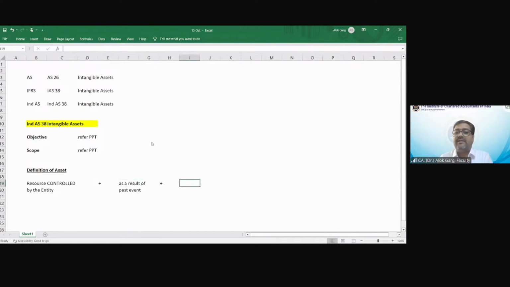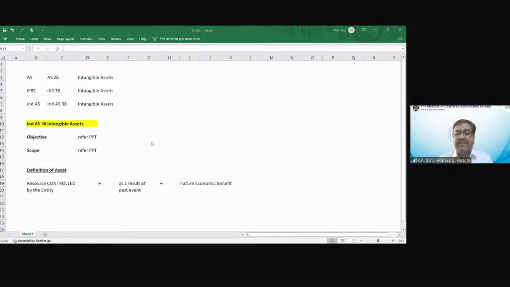And what is the third leg? Resulting in future economic benefit. A resource controlled by the entity as a result of past event, which provides future economic benefit. This is the definition of asset we have understood since ages, since class 11.